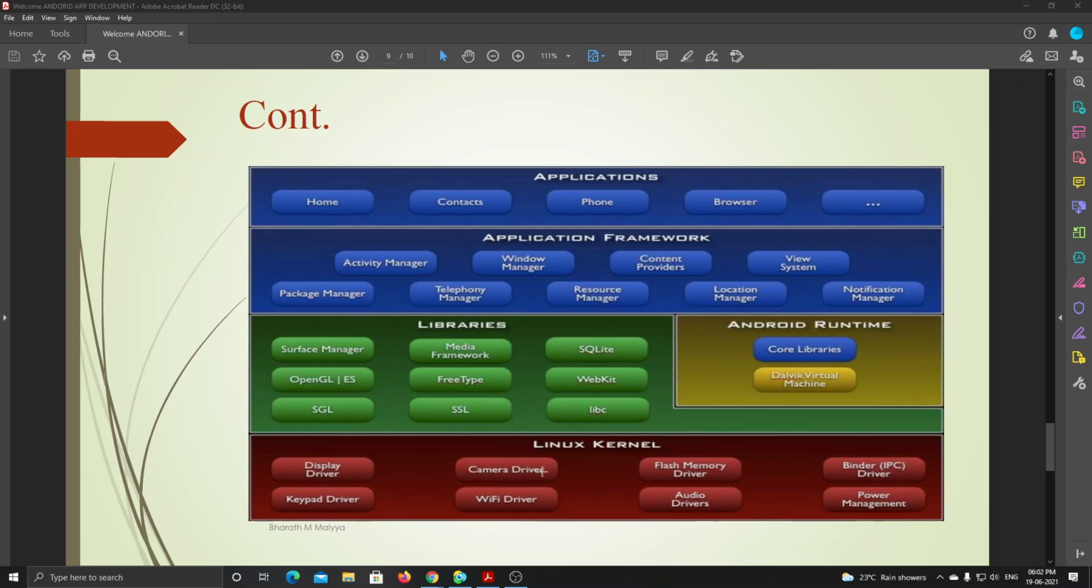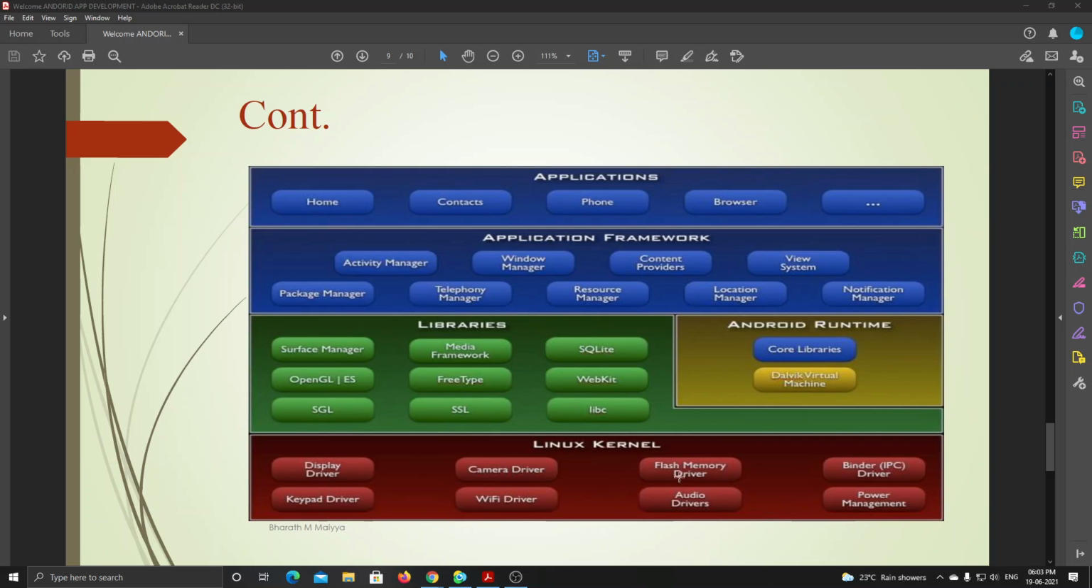For example, take the camera. If I press camera in the applications, it will be there, all pre-installed. These are all the things that come when the Android OS is installed. You don't want to edit any of these. But this camera driver helps convert the camera images into software, in simple words, analog is converted into digital, using this Linux kernel.